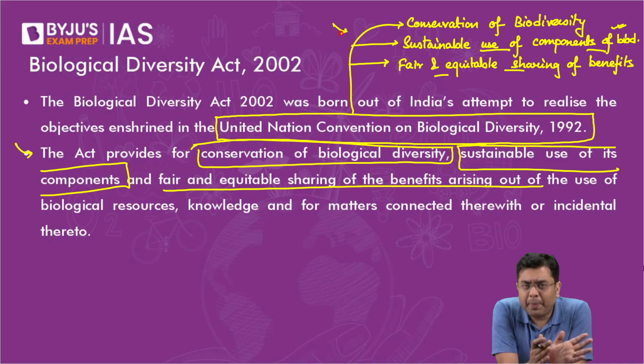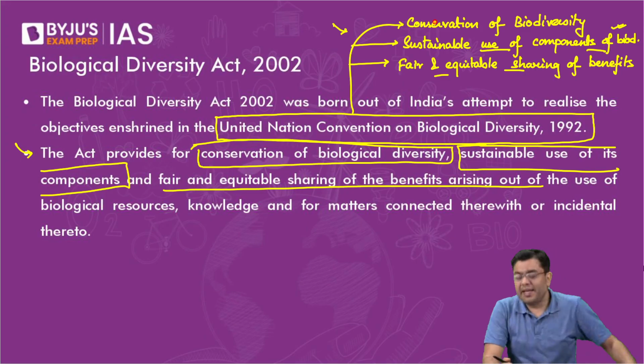Now, if you are a party to these conventions, it would be absolutely irresponsible of you as a country if your legislations are not strong enough, or don't have those provisions. As a country, at a domestic level, you should have those particular conventions and norms. So this is the reason why the Wildlife Act was amended in order to adhere to the norms of CITES, and this is why the Biodiversity Act was passed in order to adhere to the norms of CBD.